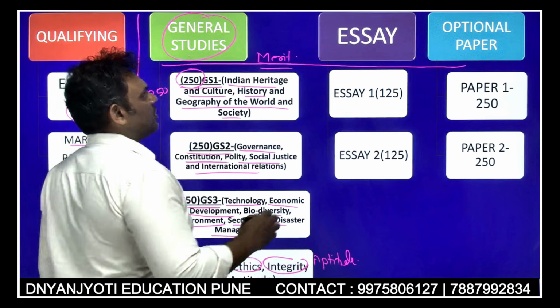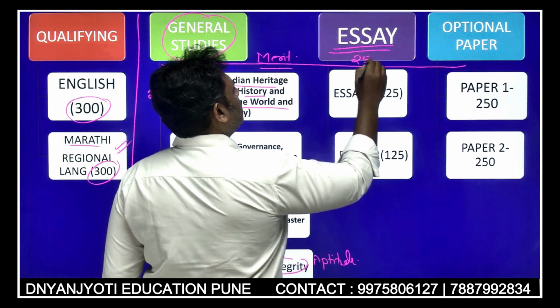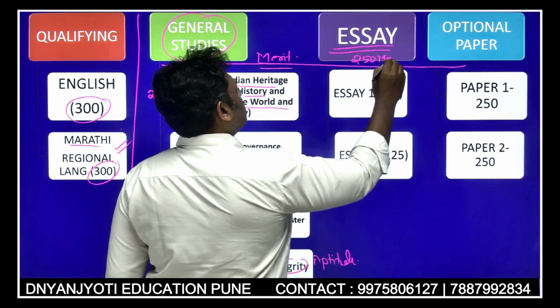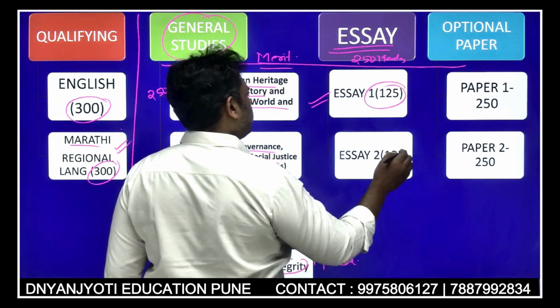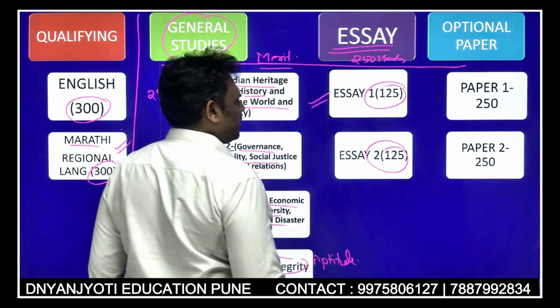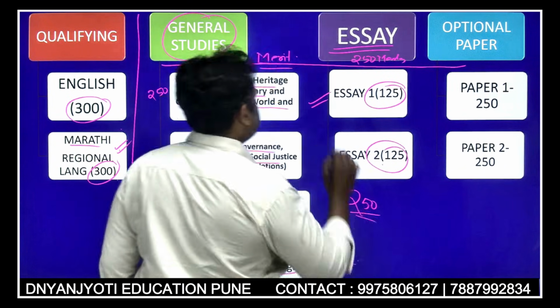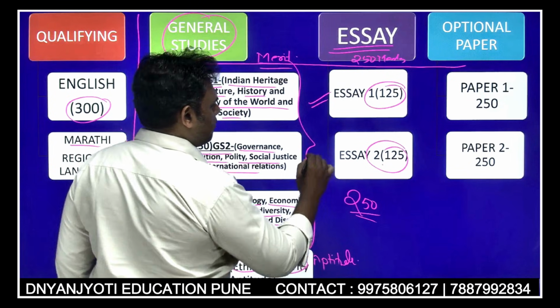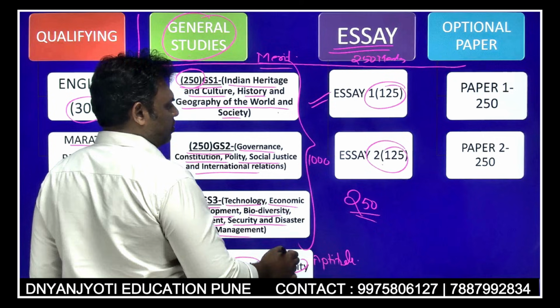Then there is the essay paper, which is again going to be for 250 marks, and in this paper you have to write 2 essays. Each essay is 125 marks, so this paper is for 250 marks. Total GS will be for 1000 marks, 250, 250, 250, 250.